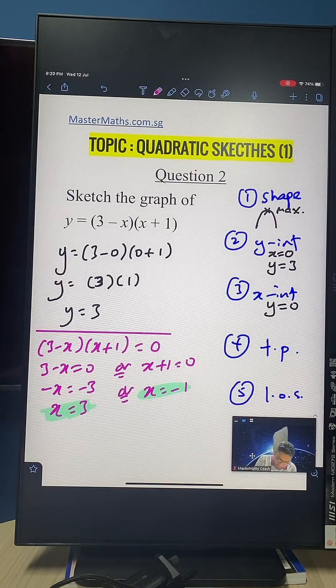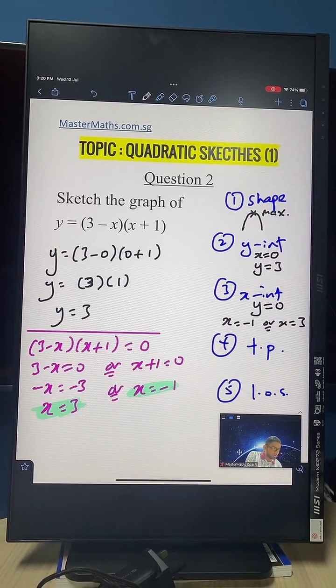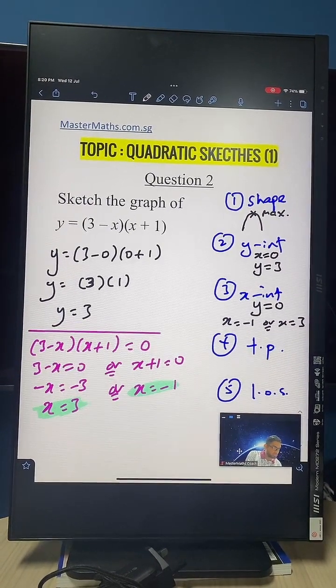Go back to the checklist here and we will say, I know what the x-intercept is already. x is -1 or x is 3. Fantastic. These two options are there for you now, -1 and 3. Wow, so nice. Just like that, we have found our x-intercept.